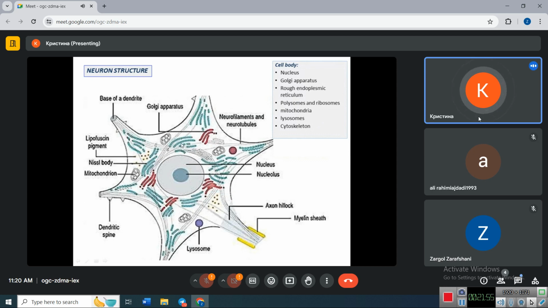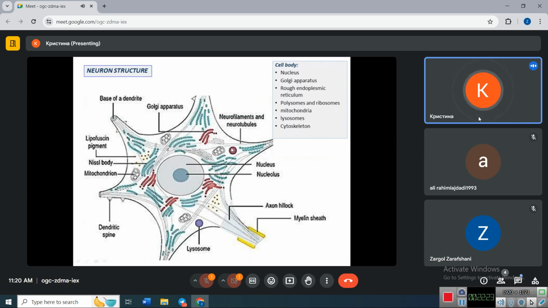Rough endoplasmic reticulum, polyribosomes and ribosomes together form the patches which are called Nissl bodies. So, neurons have a very high amount of protein synthesizing apparatus, which includes rough endoplasmic reticulum, polysomes, and Golgi apparatus, to make a lot of proteins needed for impulse transmission.